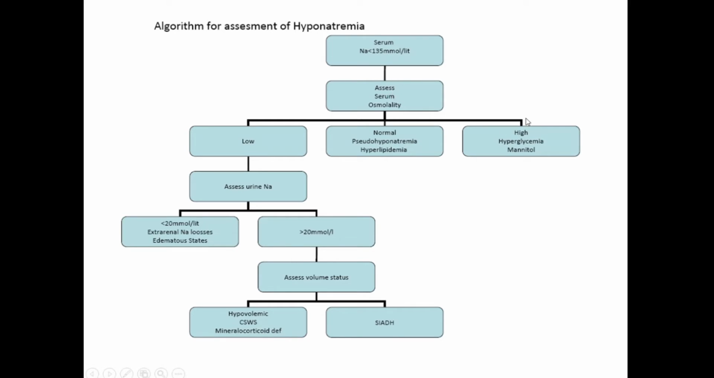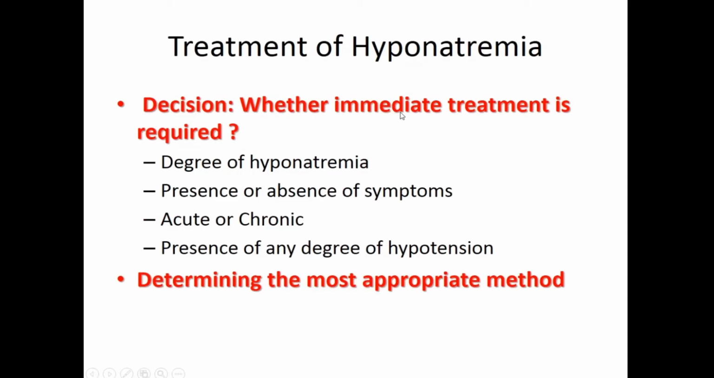Again, if the serum osmolality is very high, as I said, it can be because of hyperglycemia, because glucose is an osmotic agent. Then mannitol itself is a high osmotic agent. So this can cause high serum osmolarity. Okay, so you need to know the osmolarity. That's why I keep stressing this. So already we said, the decision is whether immediate treatment is required.